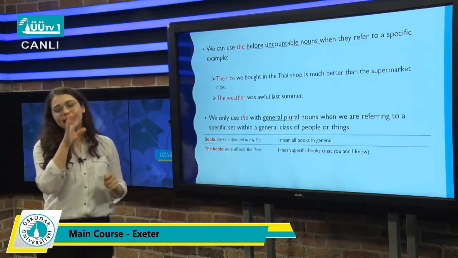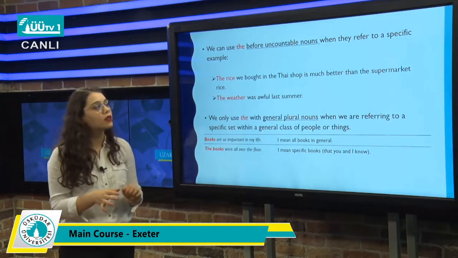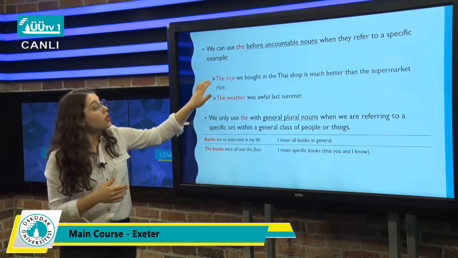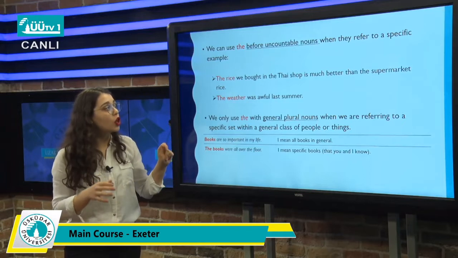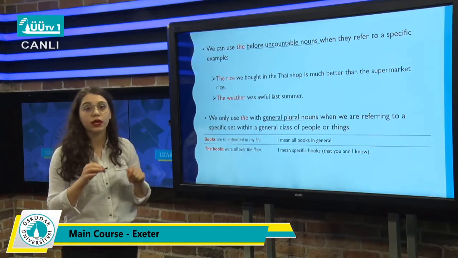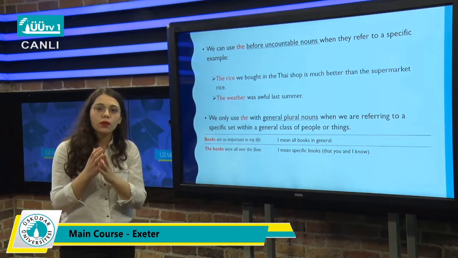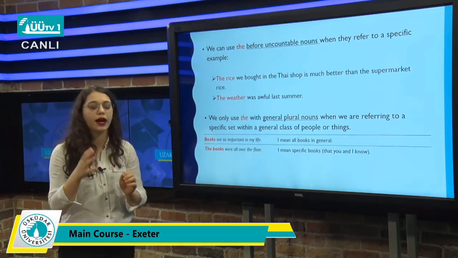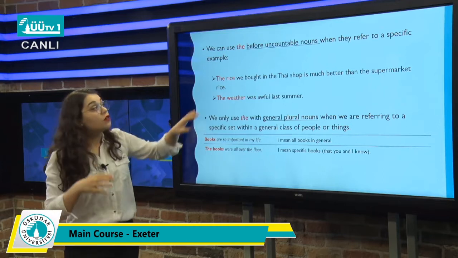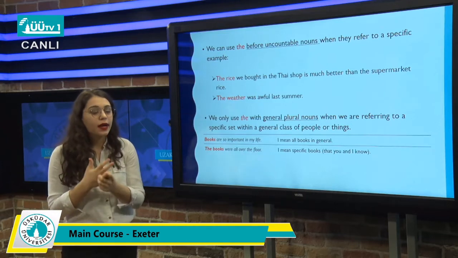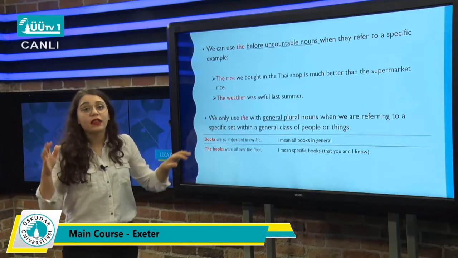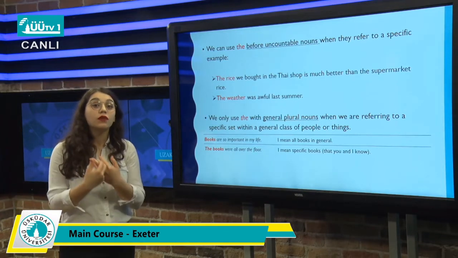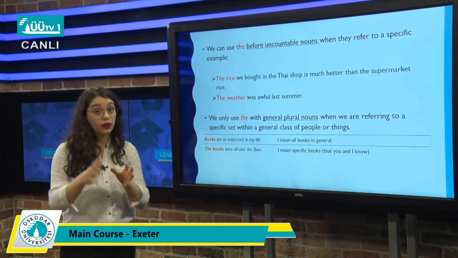And we can use the before countable nouns where they refer back to a specific example. For example, the rice we bought in the Thai shop is much better than the supermarket rice. Normally, we don't use any articles with uncountable nouns, right? But here, we're making it specific. Then we can use the. Or the weather was awful. Again, this is an uncountable noun, but we're using the to make it specific.